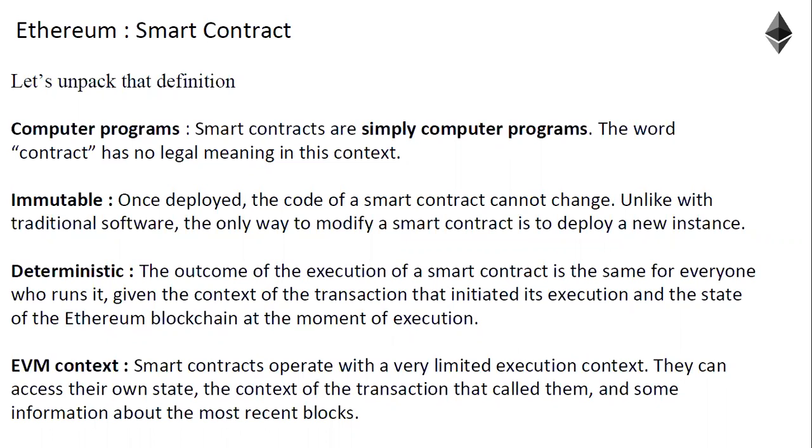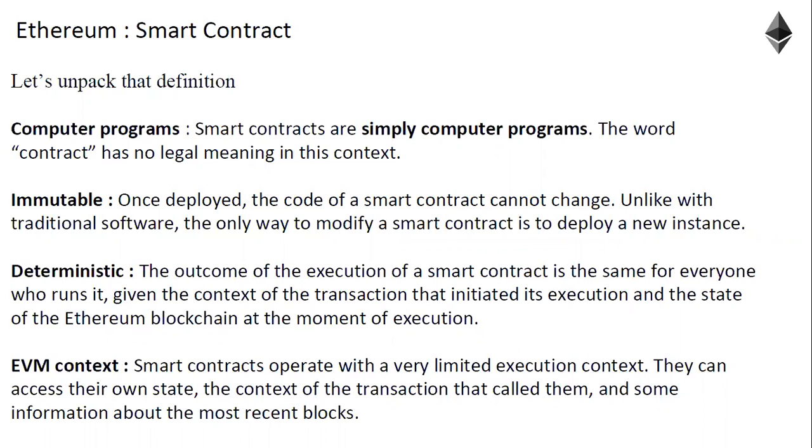Second, immutable. Even smart contracts are immutable. Once deployed, the code of a smart contract cannot change. Okay, and someone asked, is code encrypted in blockchain? See, code hash, if you remember, every smart contract has an account associated with it, and the account will calculate the hash of the code and it will store it in the code hash field. But code itself is not encrypted somewhere or something.